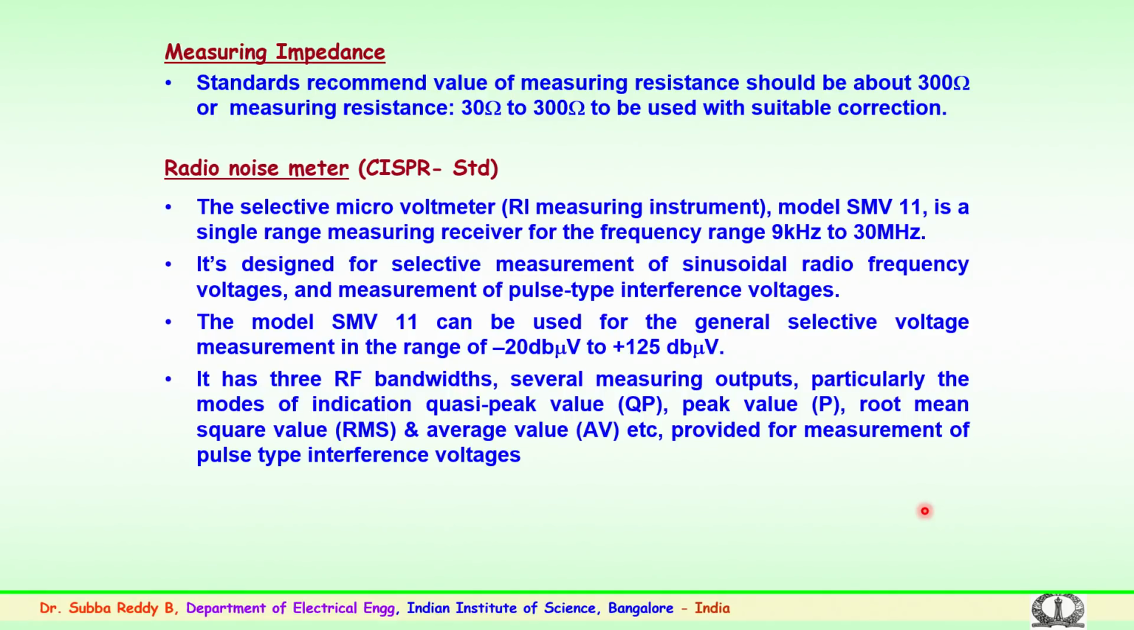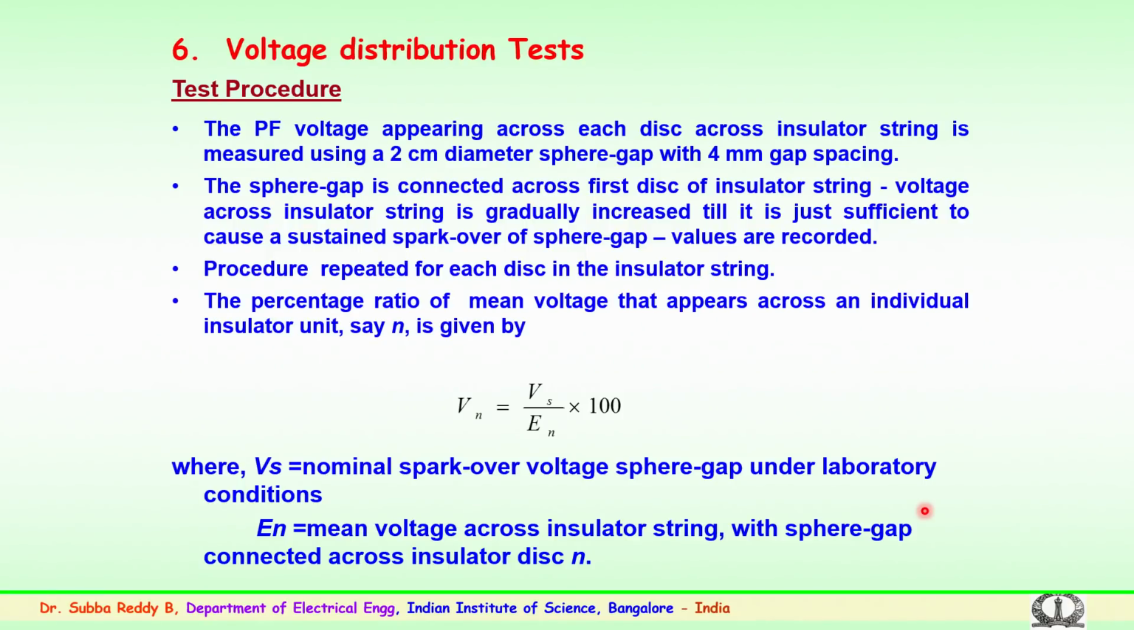So, any laboratory should possess the requirements as per the laid standards of the CISPR measuring circuits and CISPR measuring devices. That was about the RIV.